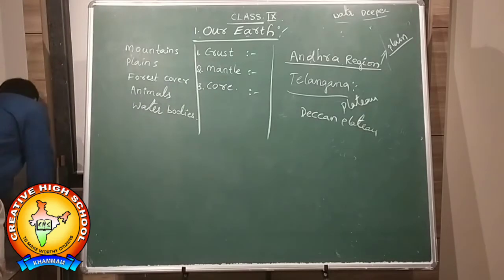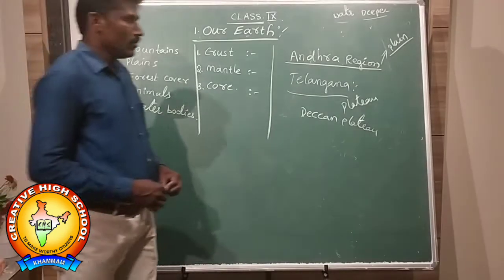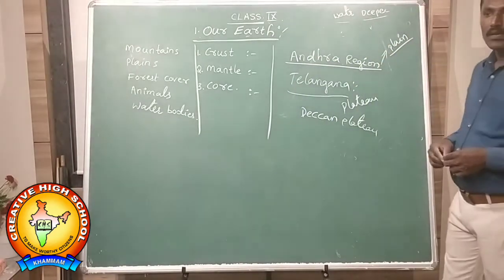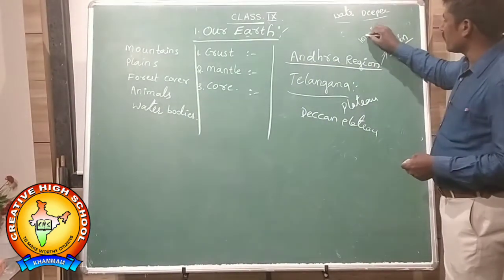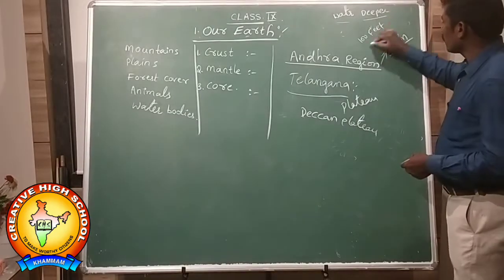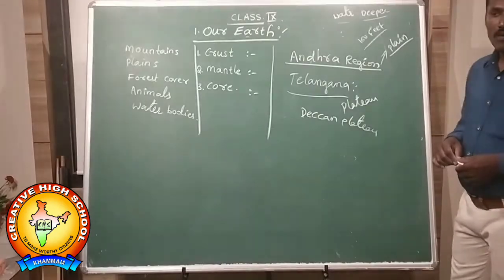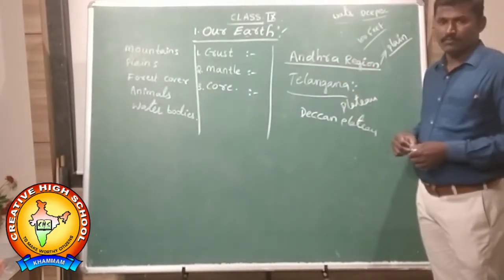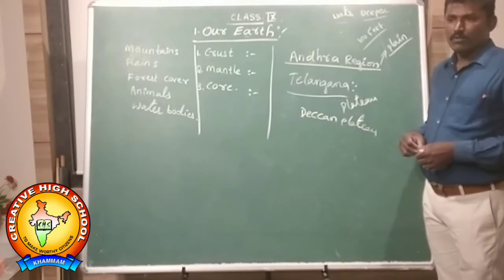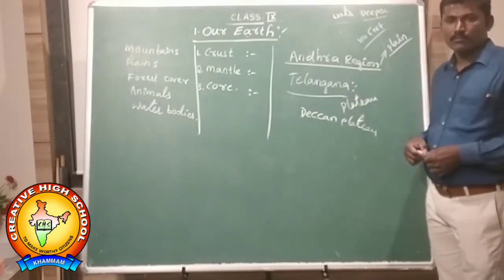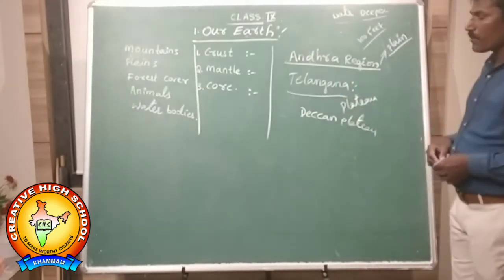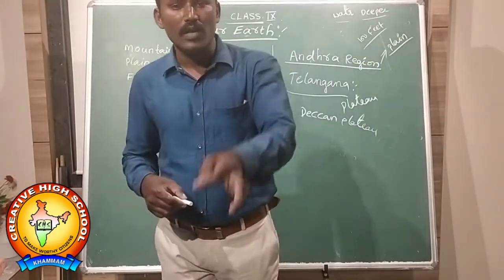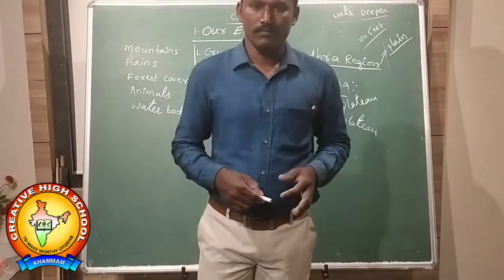Here, if we want to fetch water, once upon a time, our people dug a maximum of 100 feet depth to fetch water. But everybody is depending upon these wells as well as tube wells for irrigating their lands. That's why the water level has been drastically falling every year.